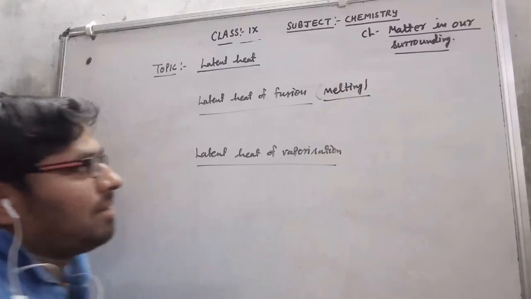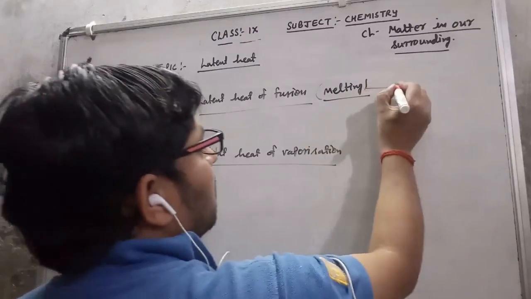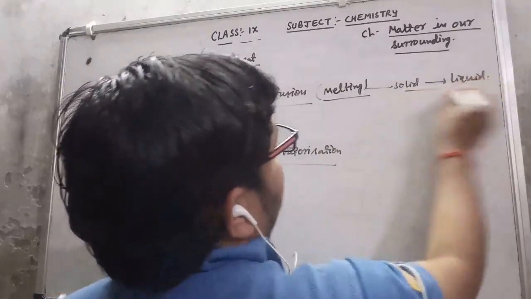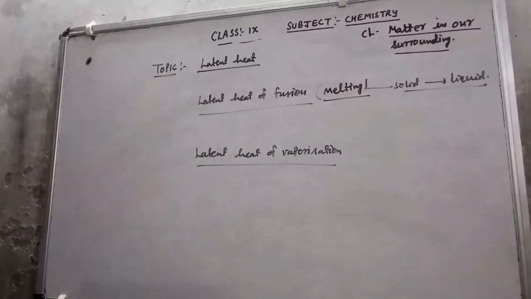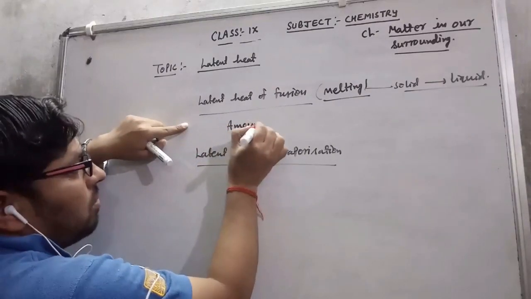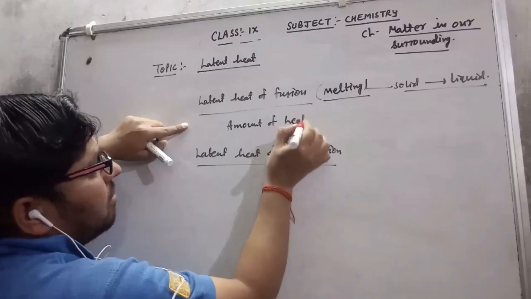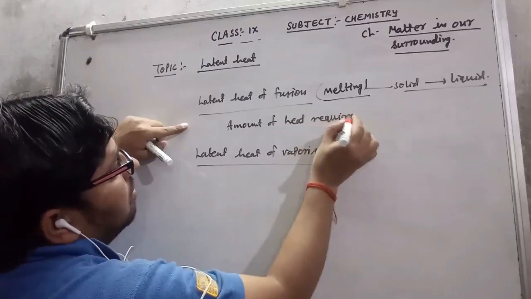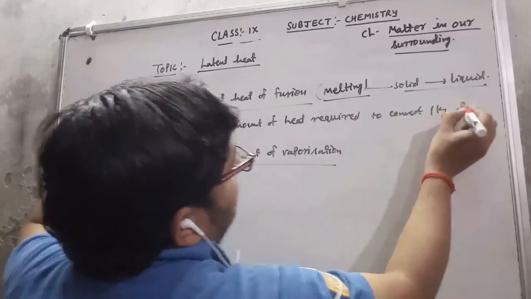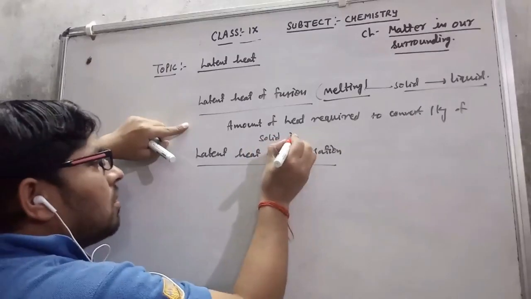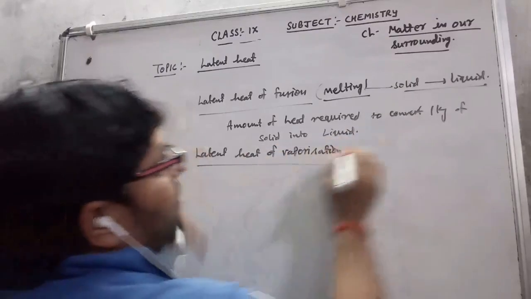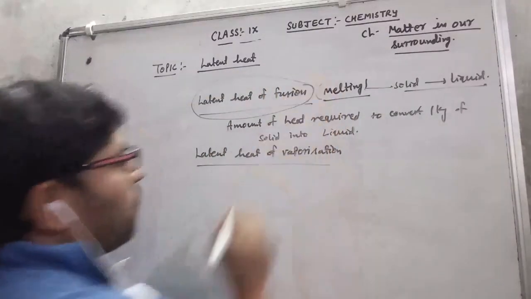Fusion meaning melting, that meaning the conversion of solid into liquid. So the amount of heat required to convert 1 kg of solid into liquid is called latent heat of fusion.